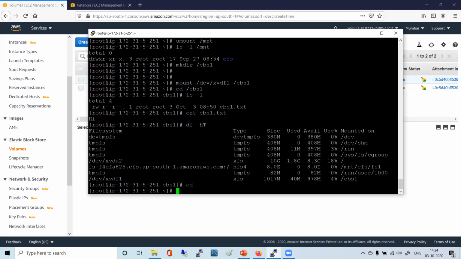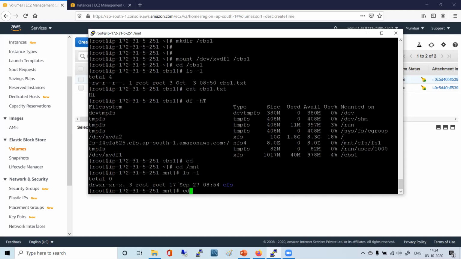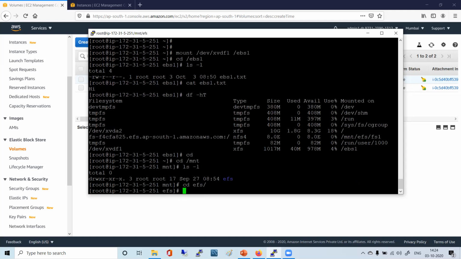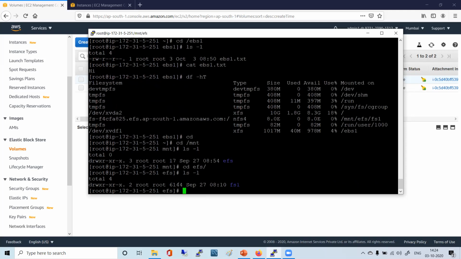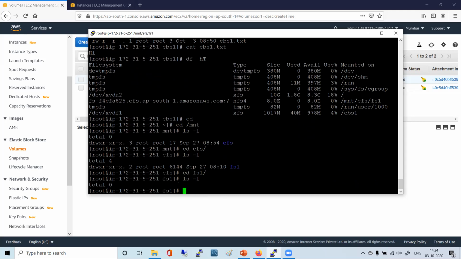If you go to /mnt, you see your EFS there. You see fs1. Nothing is there in that. So under mnt, under efs, under fs1, we have something else mounted.